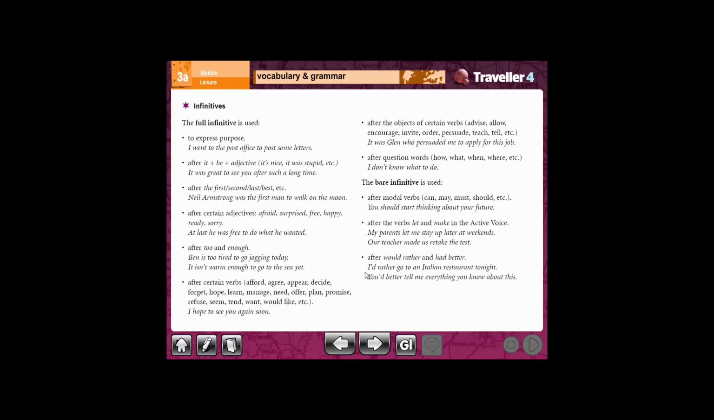Okay. Next one, after "would rather" and "had better." Like, "I'd rather go to the Italian restaurant tonight." We use the bare infinitive, which is "go," after "I'd rather." And here, "You'd better tell me everything you know about this." Where is the bare infinitive? The bare infinitive is "tell." We use it after "had better."